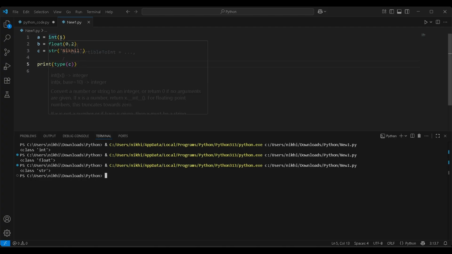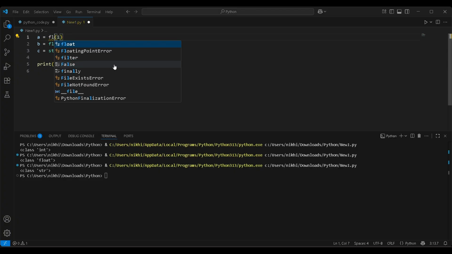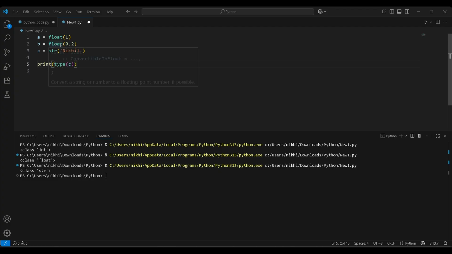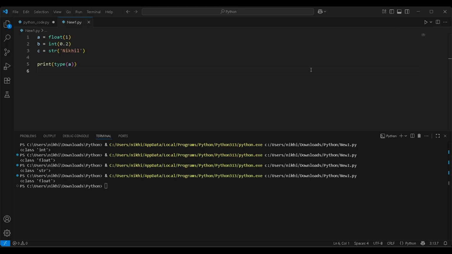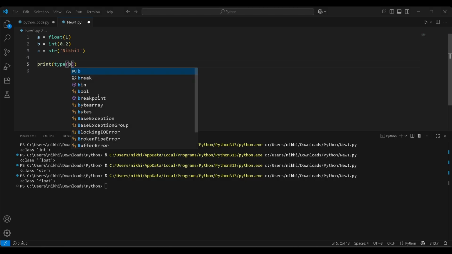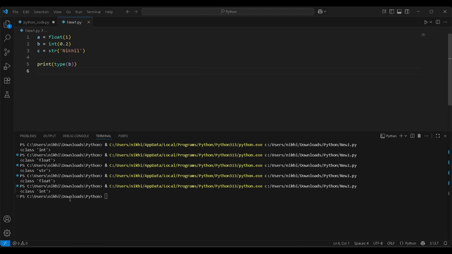This is a similar type of casting I created. If you want to convert one type to another type, how does it work? I want to convert this int into float, so I use float. Now float into integer, int, and string I will just keep the same. Now I print a and run this code. You will see it converted to float. When I say b, it converted to an integer.